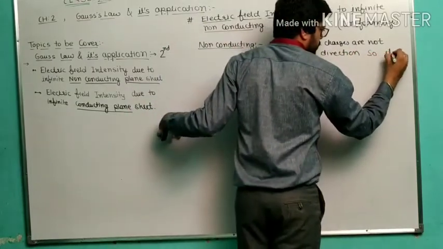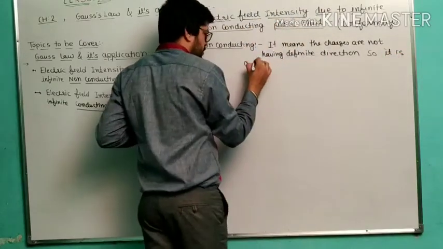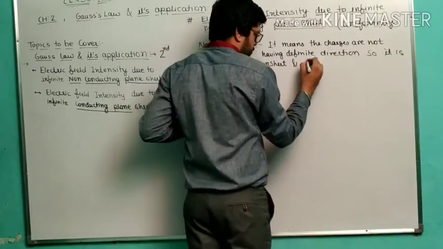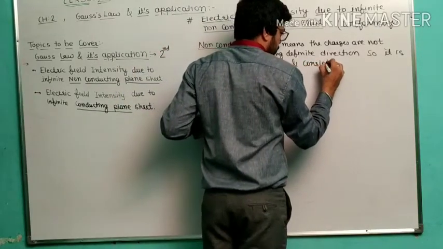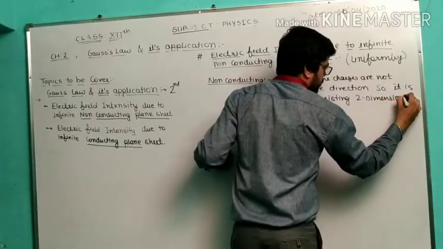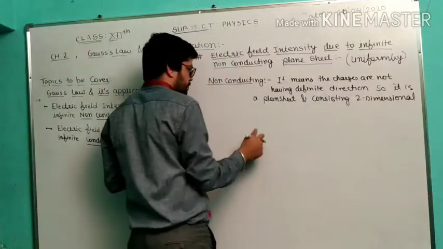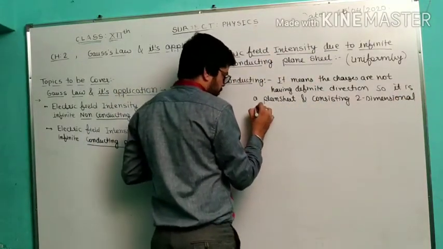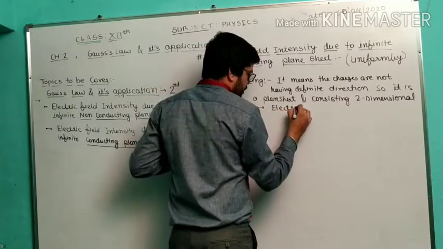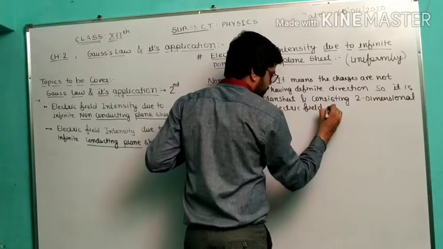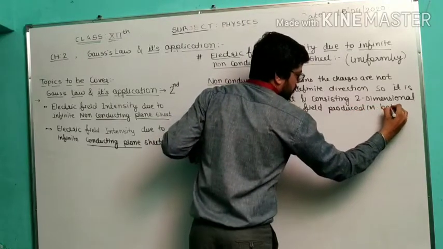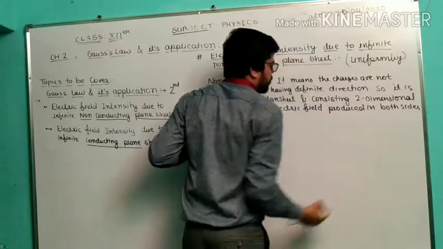It is a plane sheet, consisting of two dimensions, so the electric field is produced on both sides of the plane sheet.